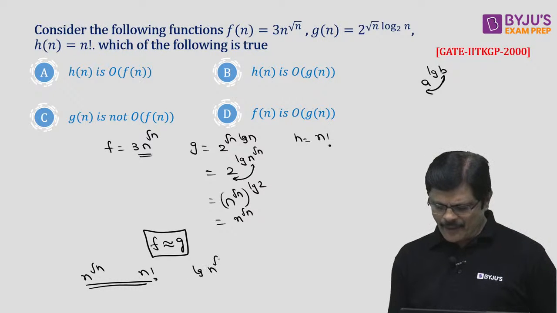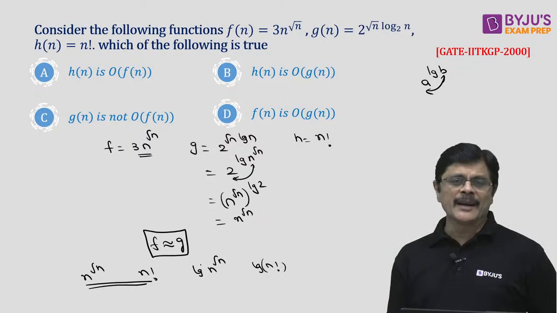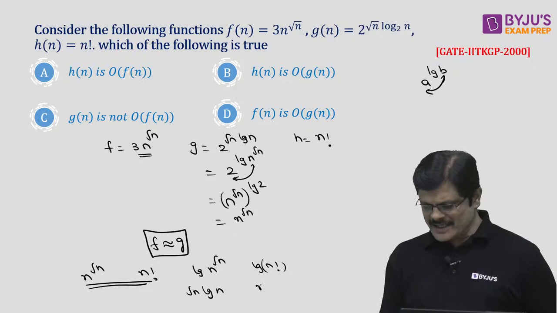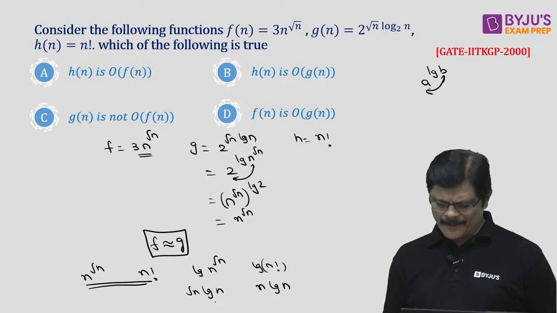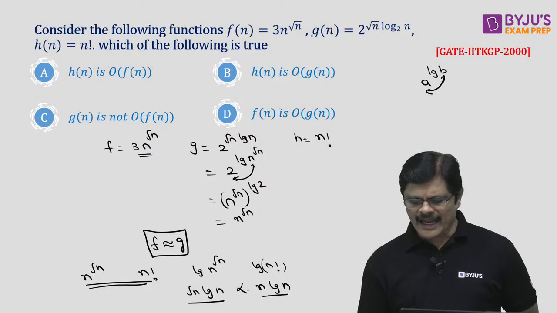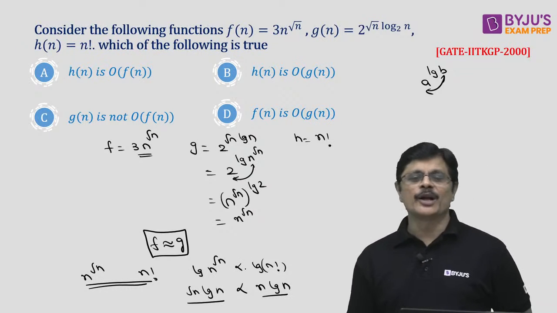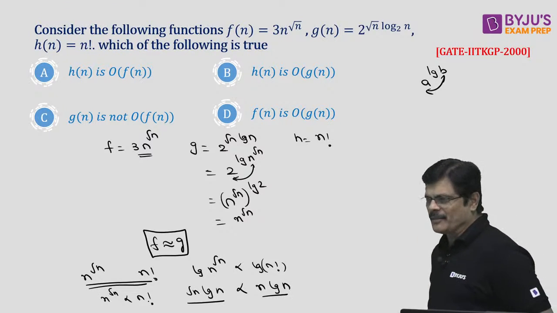Log n power root n and log n factorial. Log n power root n is root n log n, whereas log n factorial is theta n log n. So obviously which one is smaller? Root n log n is smaller than n log n. That means log n power root n is smaller than log n factorial. Therefore, n power root n is asymptotically smaller than n factorial.